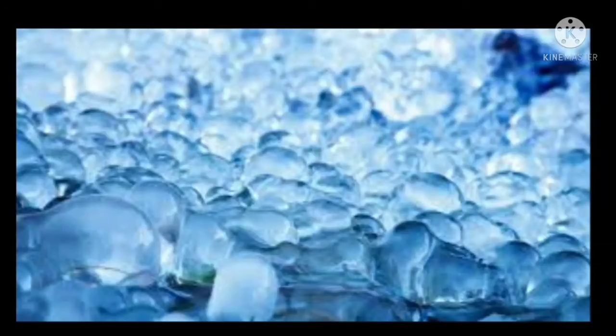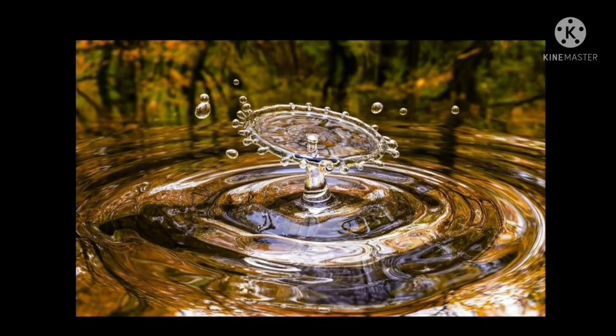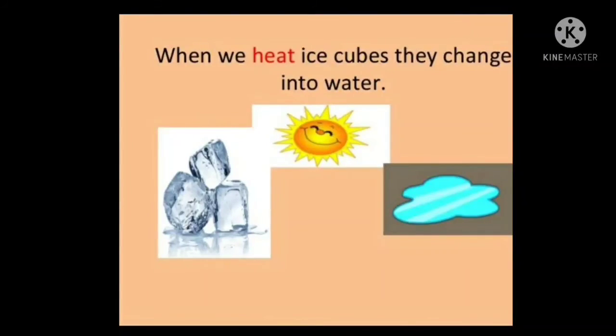When it is cooled, it becomes ice and exists in its solid state. Like water, most other substances too change their state when they are heated or cooled, but the temperature at which they change their state is different from different substances.